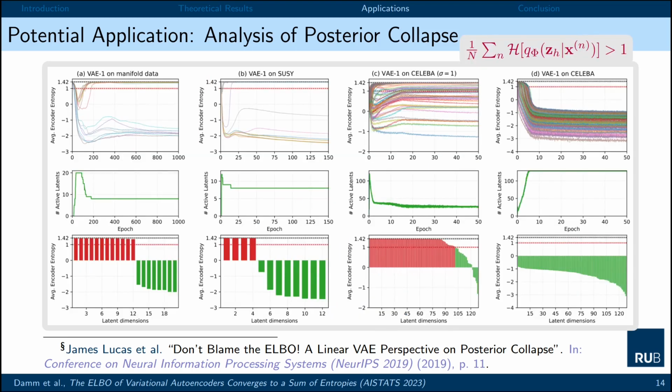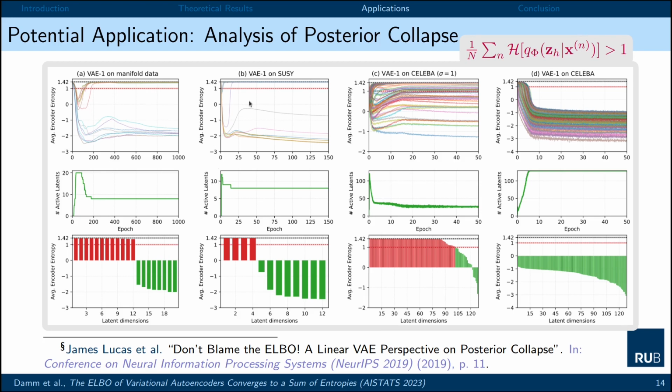We conducted experiments to see this entropy-based measurement of posterior collapse in practice. We created a data set for which we can actively control the intrinsic dimensionality of the data. So in this sense, we created synthesized manifold data, and we see that during optimization, a reasonable amount of latents are pruned out.